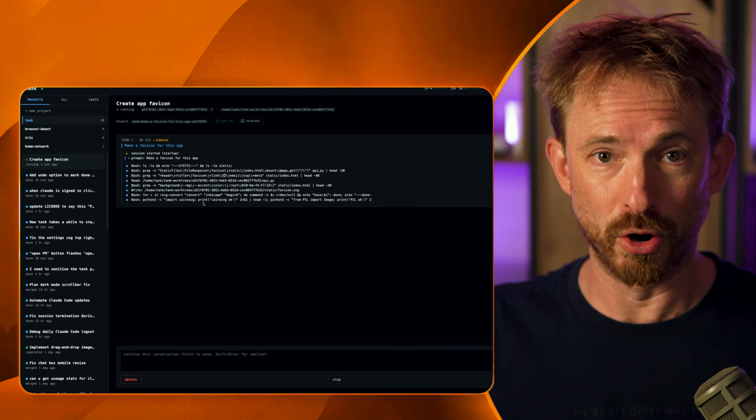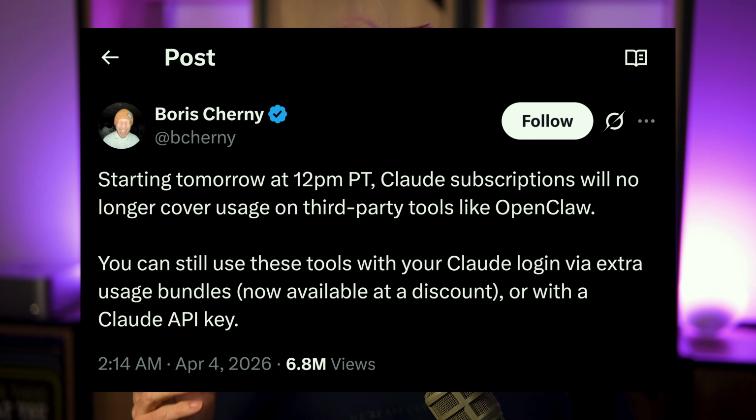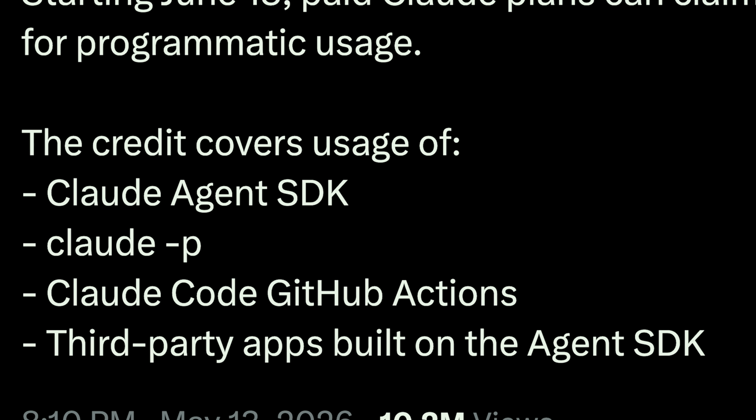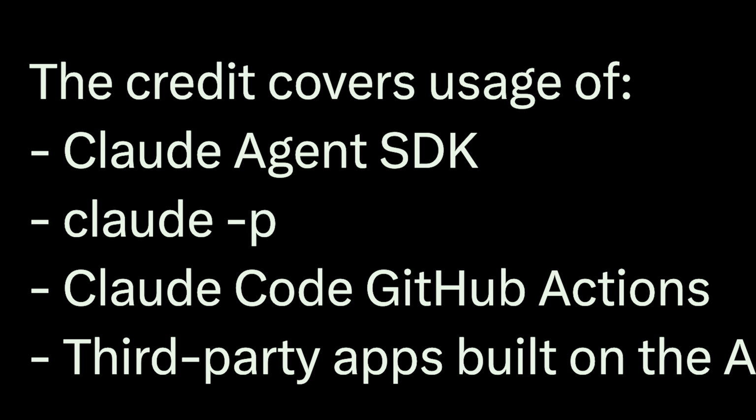Now, back in April, if you were running OpenClaw or Klein or anything else that was third party, then basically if you were running it from a Claude subscription, it stopped working overnight. The head of Claude Code put it really bluntly: your subscription will no longer cover third-party tools like OpenClaw. Now, one loop that Anthropic are closing on the 15th of June this year is the ability to use programmatic things such as the Agents SDK and even the Claude-P command, but they don't ban interactive terminal use.